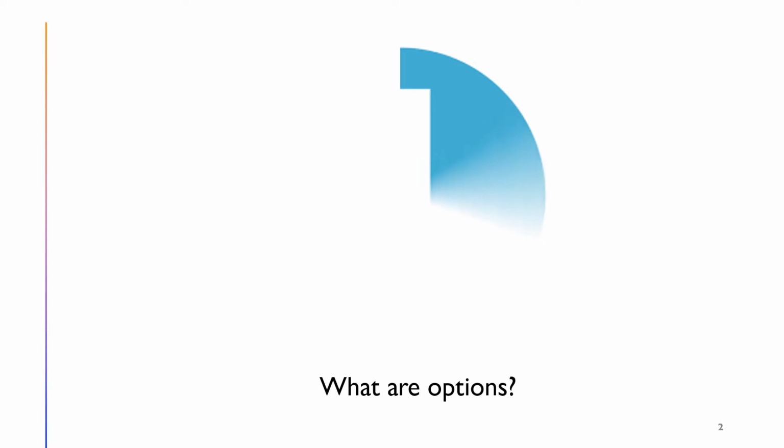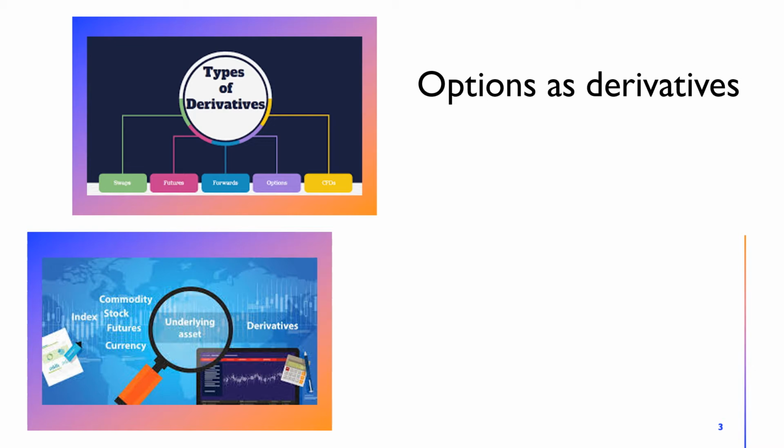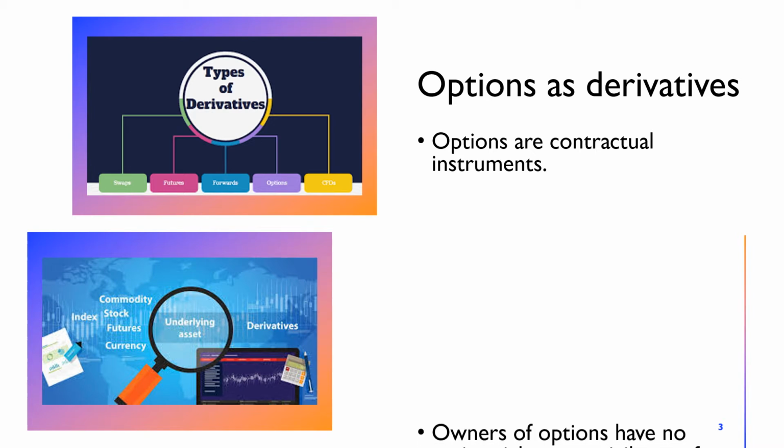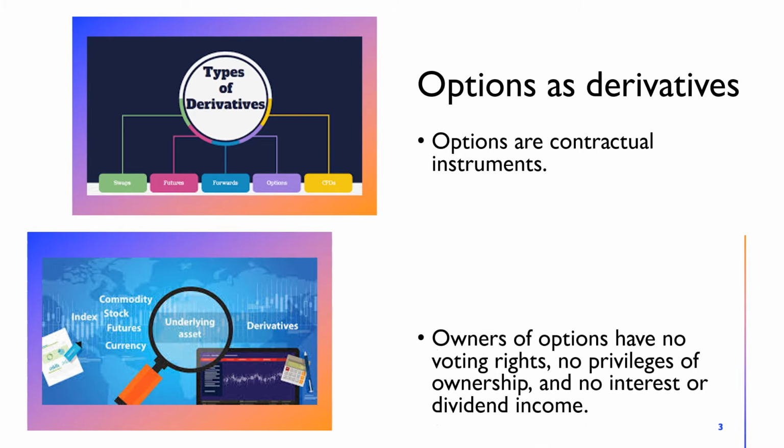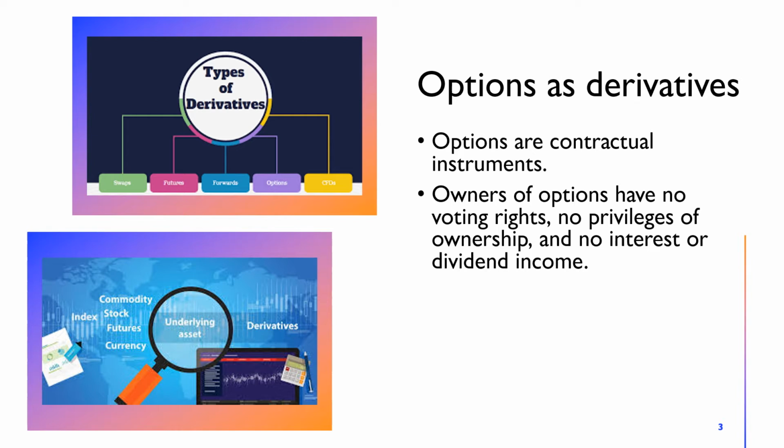In section 1, I will introduce the basic concepts about options. For a start, let's understand options as derivatives. Options are contractual instruments. It is a financial contract between two parties to transact an asset at fixed price at a future date. Owners of options have no voting rights, no privileges of ownership, and no interest or dividend income.